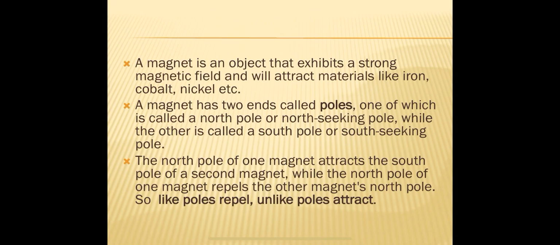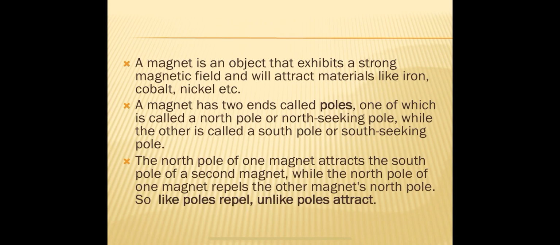And a magnet possesses two poles. In electricity, we have two types of charges, positive charge and negative charge. Like that, in magnetism, we have two poles, one is north pole and another one is south pole. There is a difference between charges in electricity and poles in magnetism.